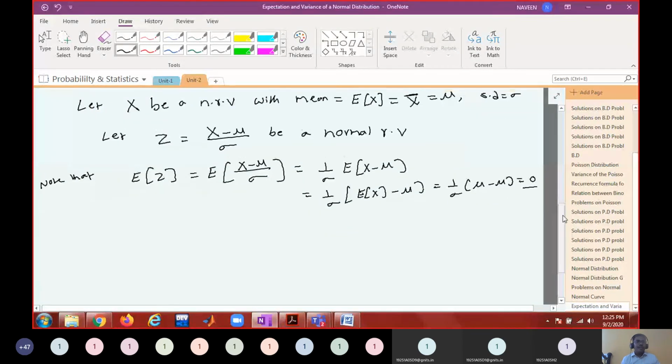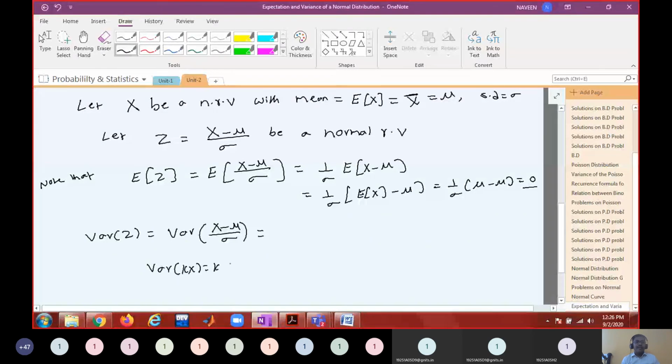E of Z is 0. So what is the variance of Z? Variance of Z is variance of X minus mu by sigma. You remember variance of kX?